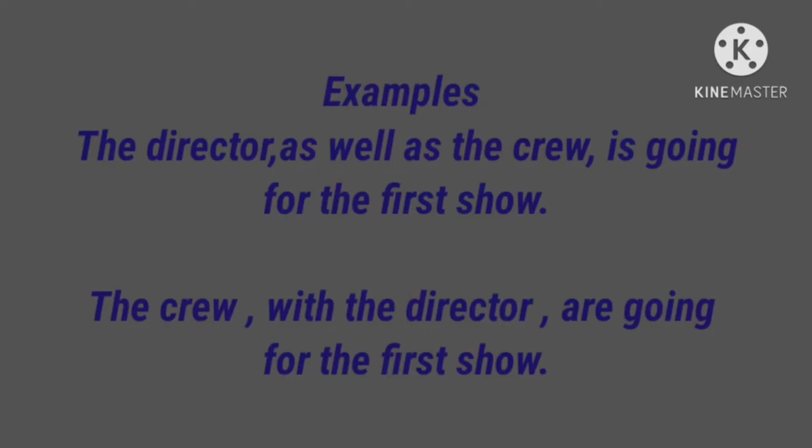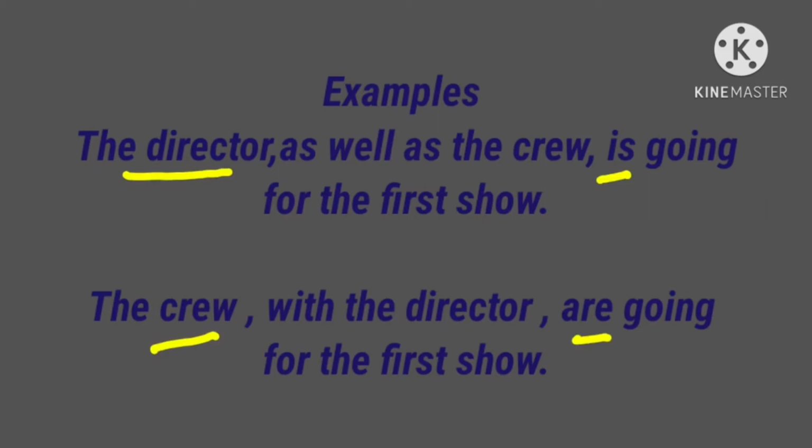The director is the first subject, and it is singular. So we use the singular verb is here. Are you clear? When two subjects are joined by the words as well as or with, we want to consider the first subject.